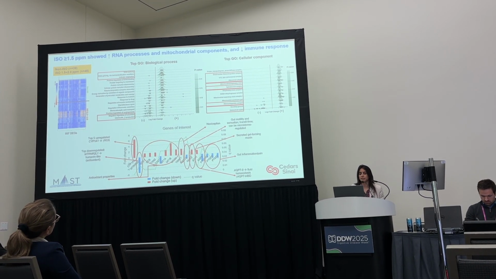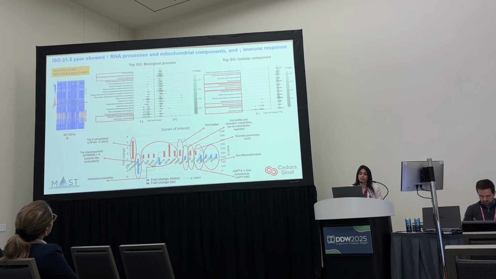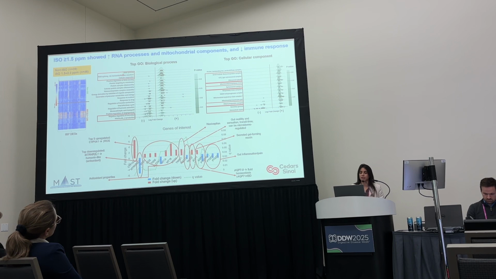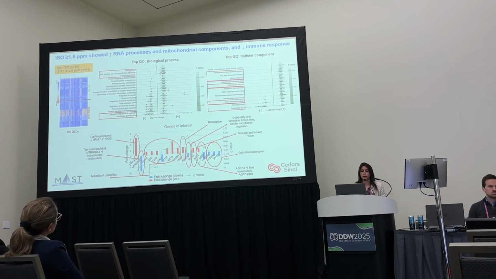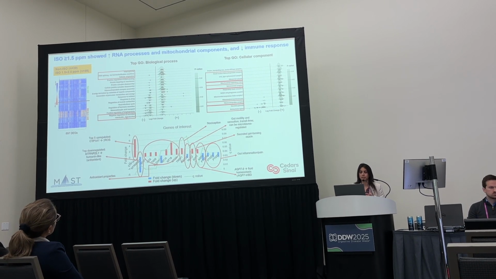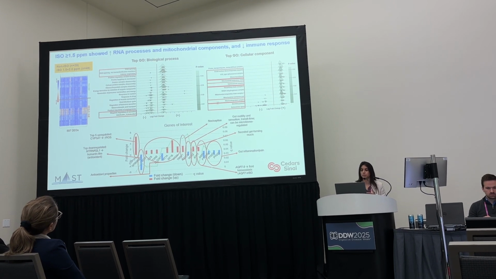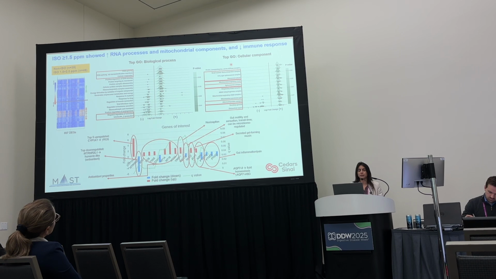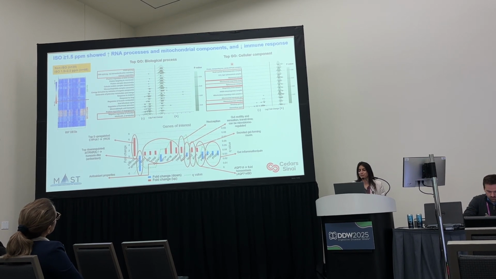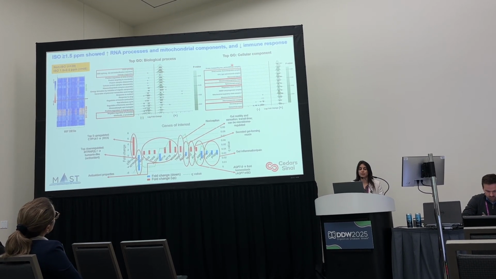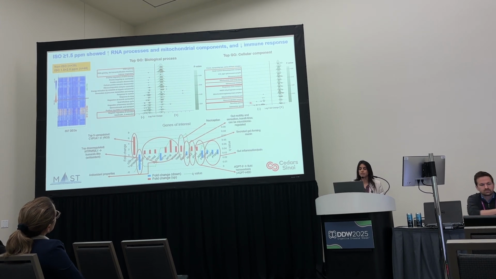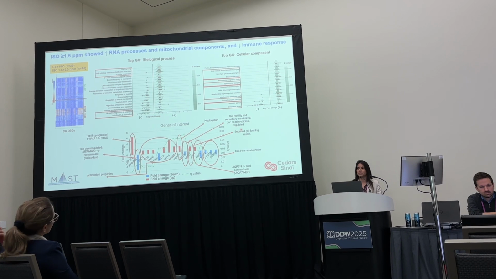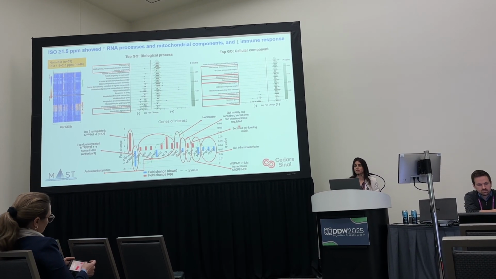We did the same thing. We found almost 900 differentially expressed genes. They were associated with RNA, protein pathways, mitochondrial pathways, and also downregulation of immune response. Cellular components included mitochondrial compartments, RNA compartments, and also secretory granules and extracellular space again. And the genes of interest included all the genes that I mentioned before.